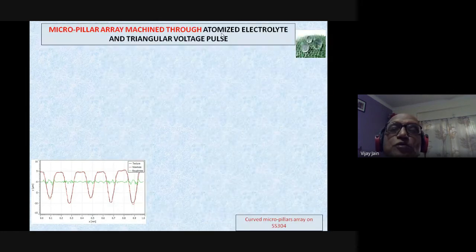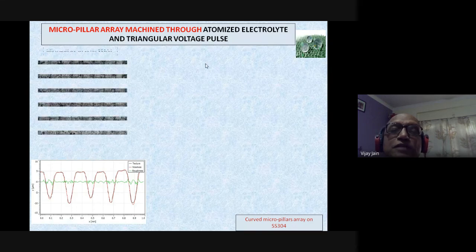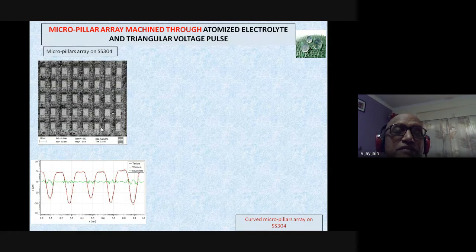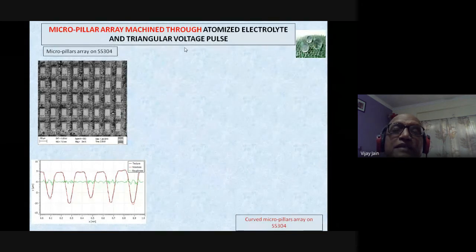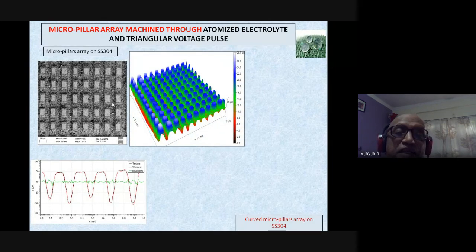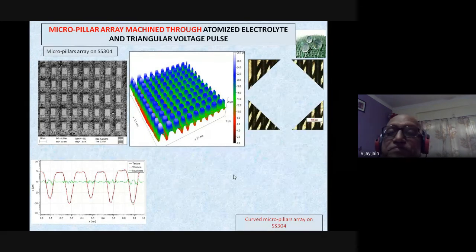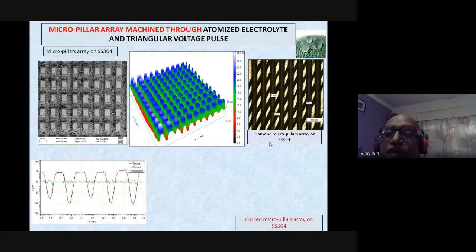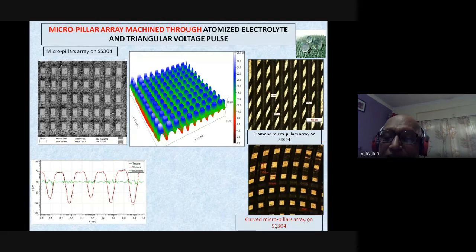Micropillar array machined through atomized electrolyte and triangular voltage. Now these are the micropillars that have been produced with the help of atomized electrolyte and using triangular voltage pulse. Now you can see here, this is the 3D picture of this, and you can see the roughness, and this is the simulation. This is another one, diamond micropillars array on stainless steel, and this is the curved micropillars array.